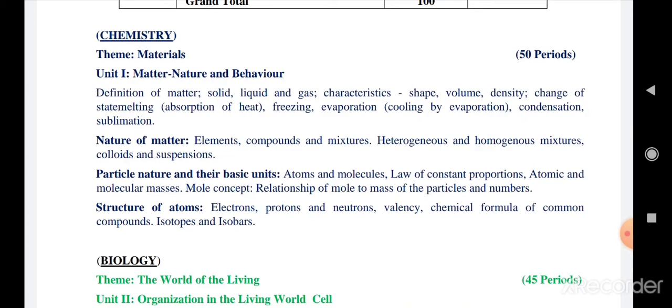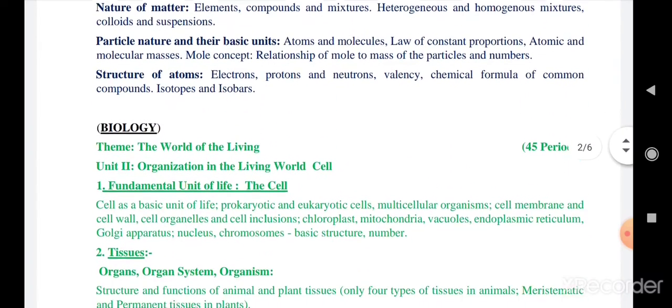Now as you can see, I have highlighted the different sections. The first one is the chemistry part. Chemistry includes chapters like matter, nature and behavior. In that you can see the chapters are divided into nature of matter, then particulate nature and their basic units, structure of atoms, and I will concentrate more on the bio part.